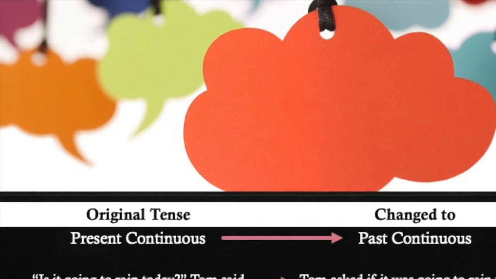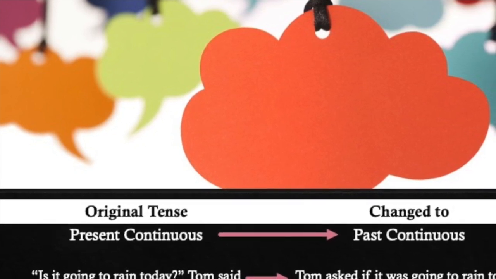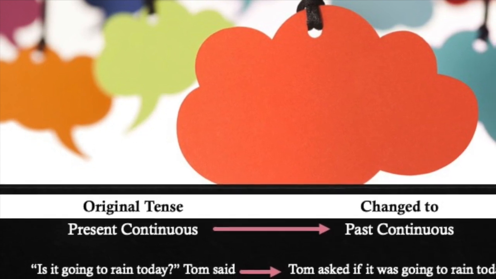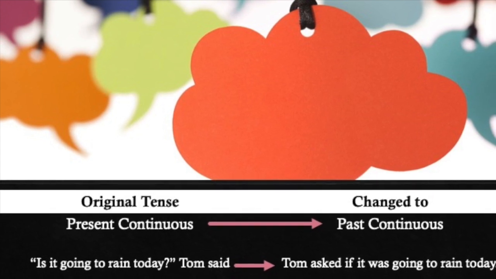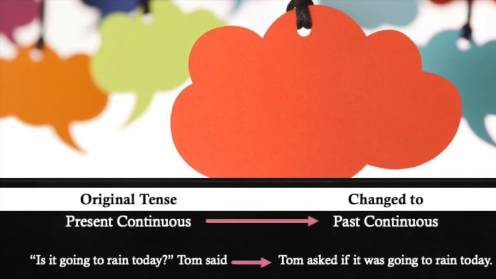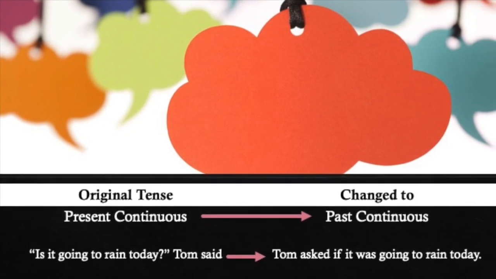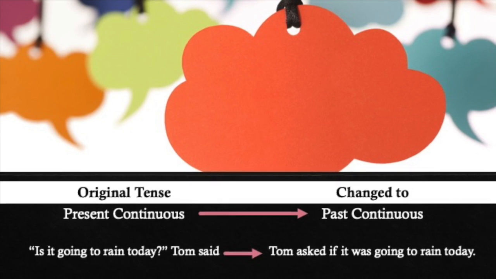Now if we have the verb in the present continuous in the reported speech, we change it to past continuous in the indirect speech. For example, direct speech: "Is it going to rain today?" Tom said. Indirect speech: Tom asked if it was going to rain today. The verb is going is in the present continuous tense. It changes to was going, the past continuous tense.